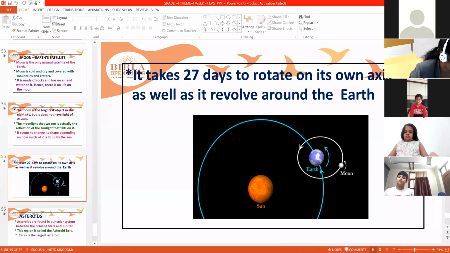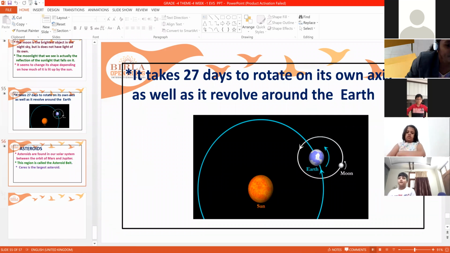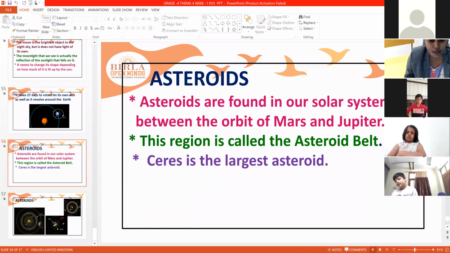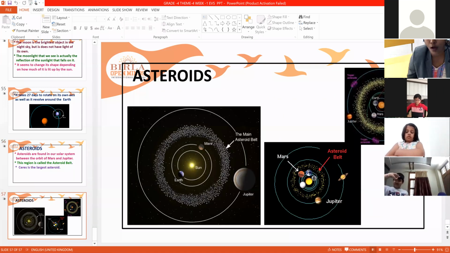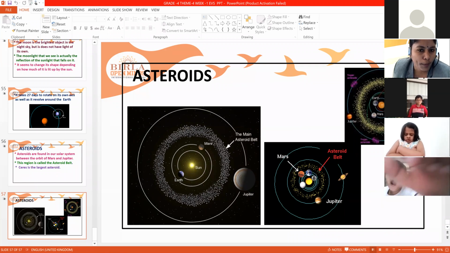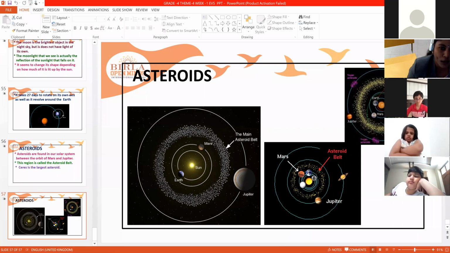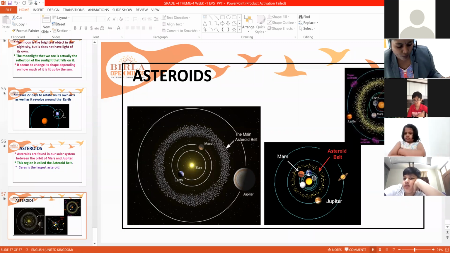And the last one is the asteroids. Asteroids are found in the solar system between Mars and Jupiter. You can see here, they are found between Mars and Jupiter. Mars is the fourth planet and Jupiter is the fifth planet. So in between these two planets, you can see the asteroids. This region is called the asteroid belt. And Ceres is the largest object in the asteroid belt.